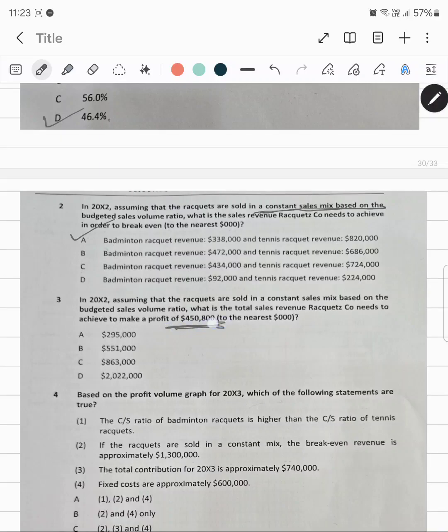We have been given a target profit of 450,800, and the fixed cost we already have, and now it is asking us to calculate the total revenue. Now we have the constant sales mix, but for target revenue, what do we need to find? We need to have the contribution to sales ratio.